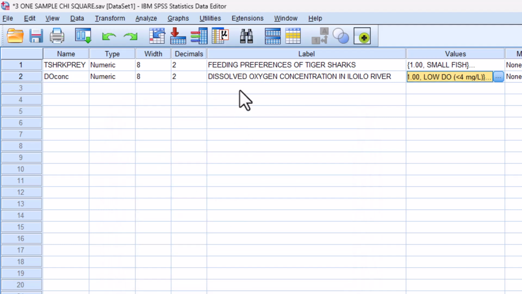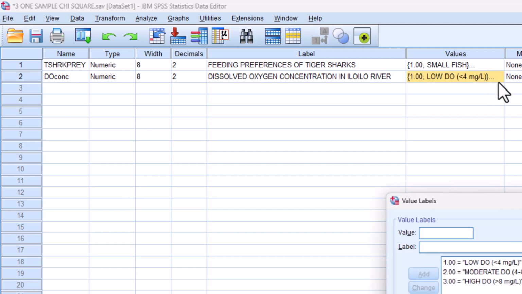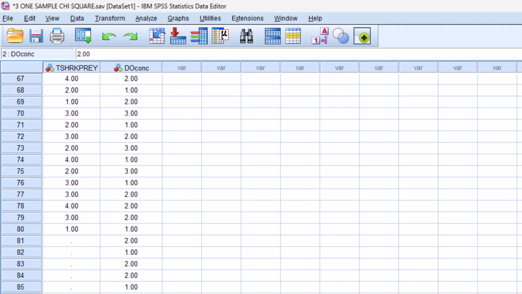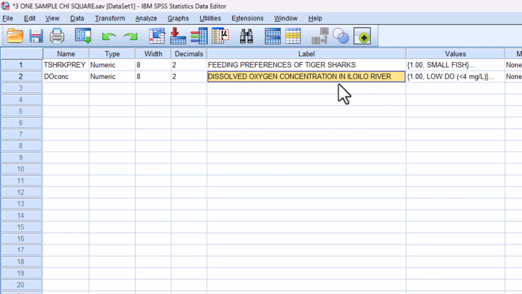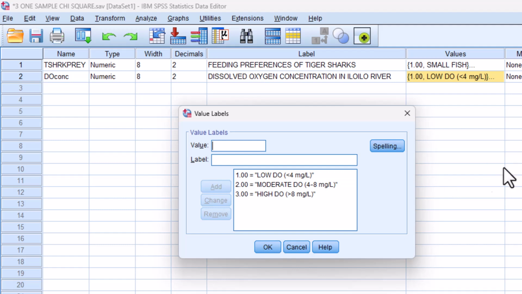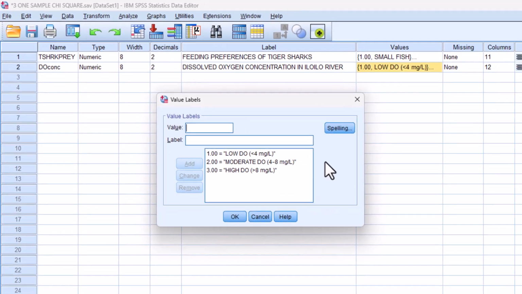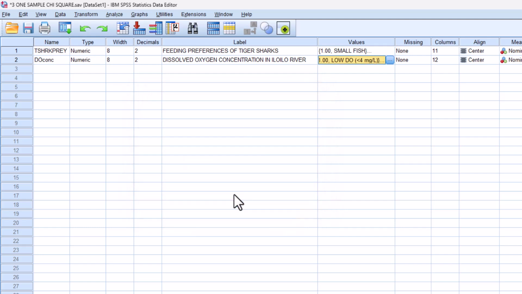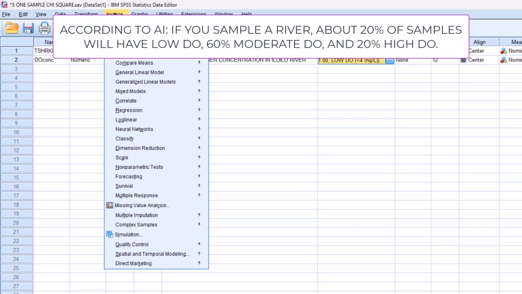So this is dissolved oxygen levels in Iloilo River. So we have 100 samples. And ano yung gagamitin nating proportion dito? Now, in a river, since pwede din natin itong i-divide into distinct regions or areas, of course, nag-fluctuate din ang DO in the entire area of the river. I asked AI kung ano yung usual na proportion in a river. Okay? And the answer is 20% daw yung chance na low DO.